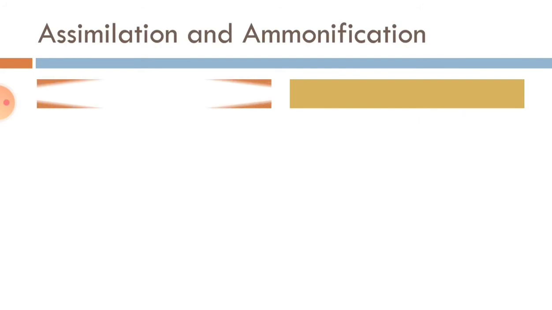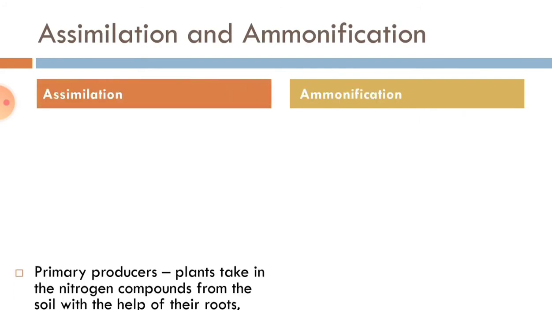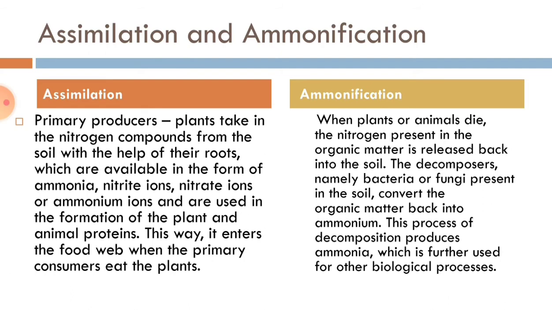Now the next steps are assimilation and ammonification. We can read these two steps at once. First, assimilation. Plants absorb the nitrates or nitrites which are converted from ammonia into organic nitrogen, and this is also known as nitrogen assimilation. In this process, plants absorb nitrites and nitrates and convert them into organic nitrogen, and then the organic nitrogen is transferred to the animal's body when plants are eaten by the animal.